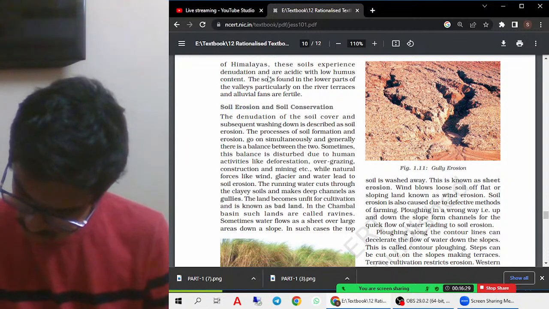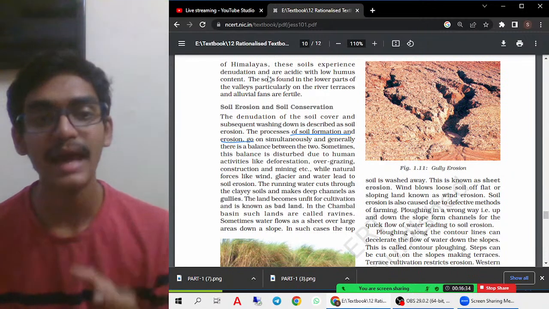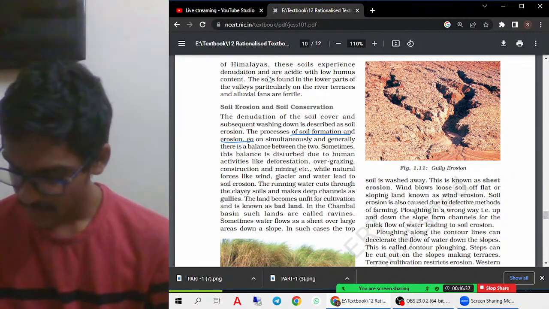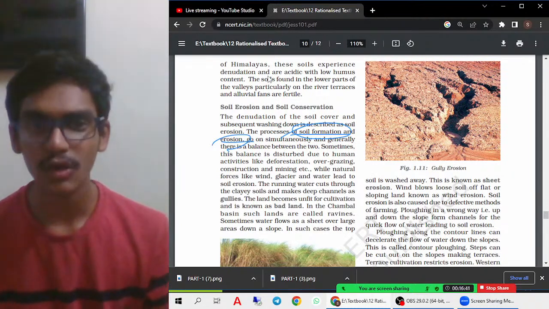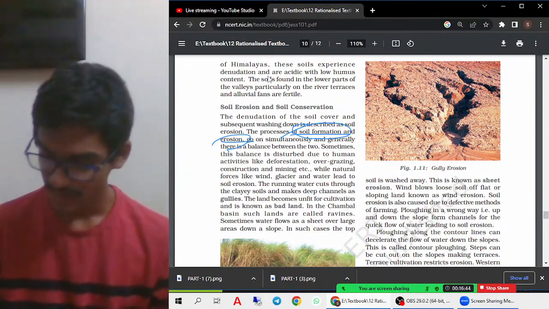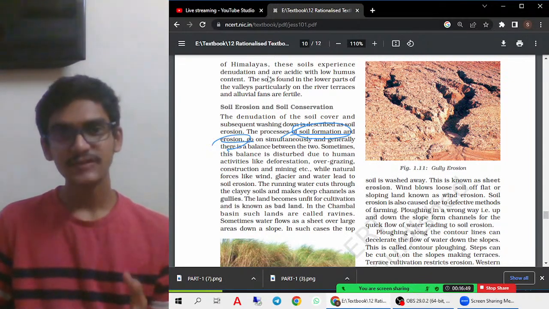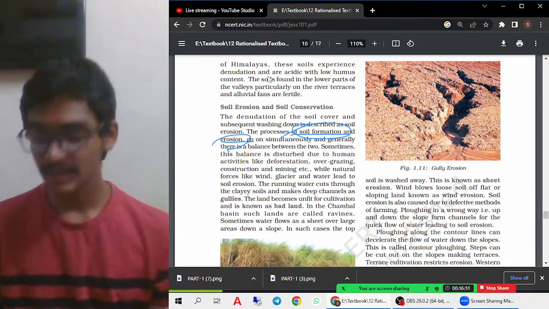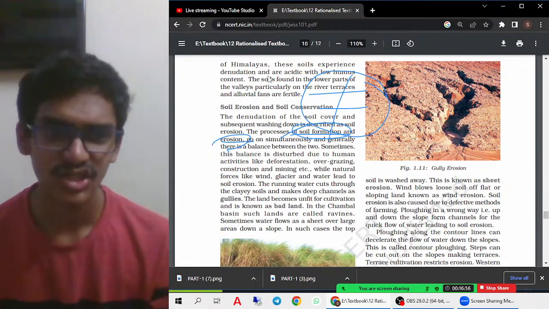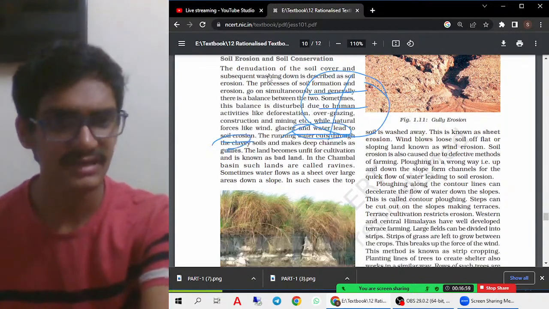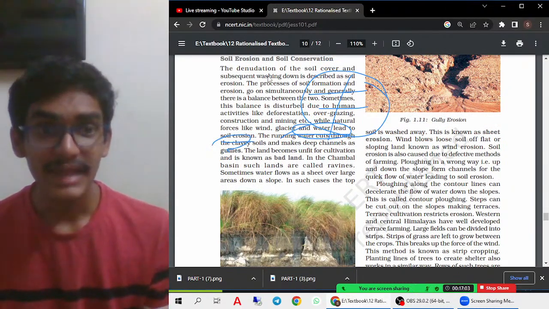So the process of soil formation and soil erosion is actually a balance which is created in the environment between these two things. The soil which is created must also be lost within the environment itself. But because of human activities, because of the greedy and selfish motives of the people, this balance is being disturbed. Why? Because of deforestation, overgrazing, construction activities, mining activities, and everything. Soil erosion is happening more than the formation of the soil.